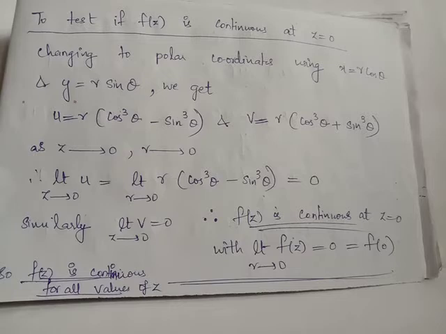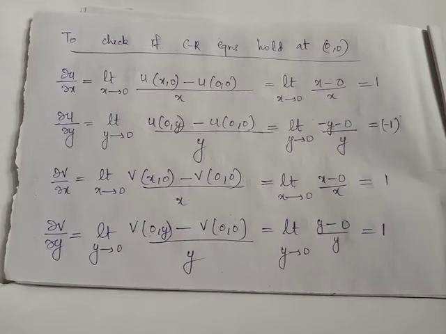Since f of z is continuous at z equal to 0 and f of z is continuous everywhere at z not equal to 0 also, we can conclude that f of z is continuous everywhere in the Argand plane, or f of z is continuous for all values of z in the complex plane. Now we check whether CR equations are satisfied at origin. We use the limit definition of partial derivatives.